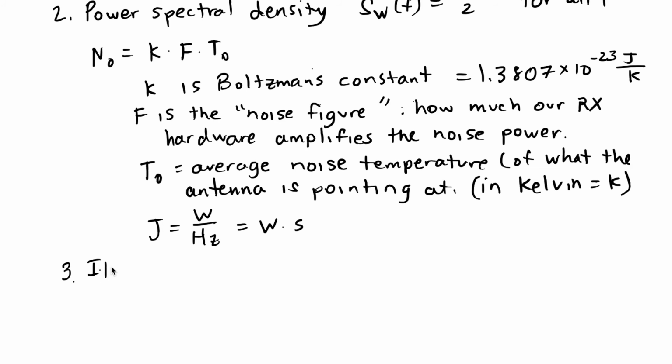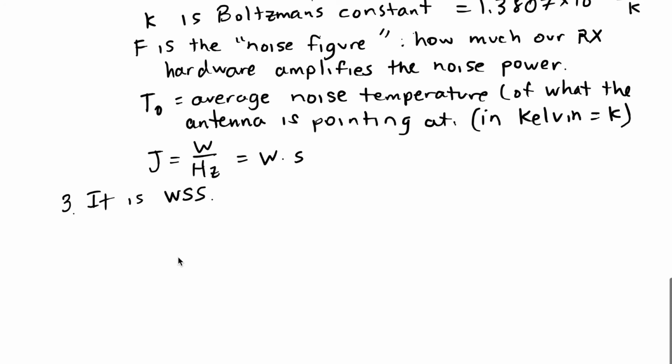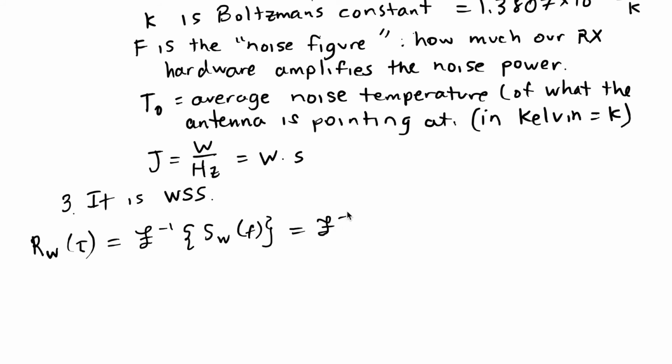Now, the first thing I have to say is that the noise, W of t, is wide-sense stationary. That is, its mean and covariance structure don't change over time. And what we can then do, based on our theorem, is come up with R_W of tau, based on the fact that it is the inverse Fourier transform of the power spectral density of the noise. This is our relationship. We can then take the inverse Fourier transform of this constant, N0 over 2. What's the inverse transform of a constant? It's that constant multiplied by an impulse function.